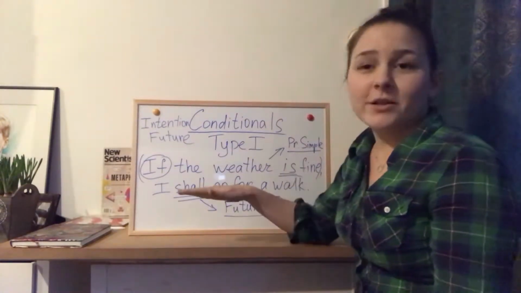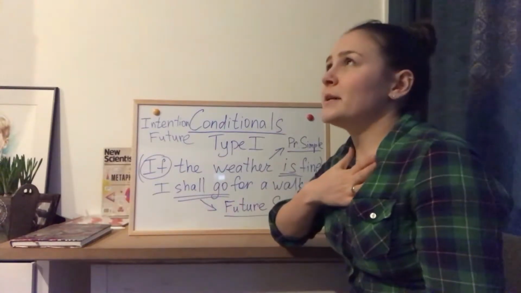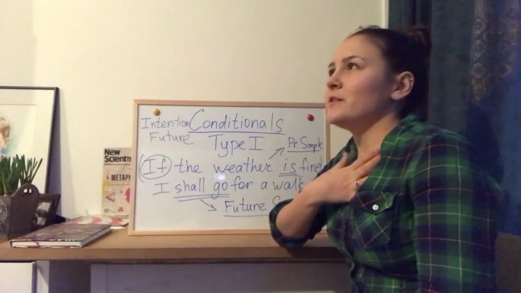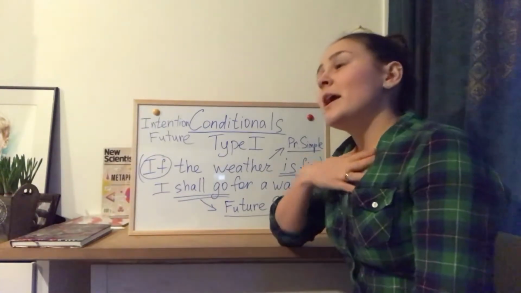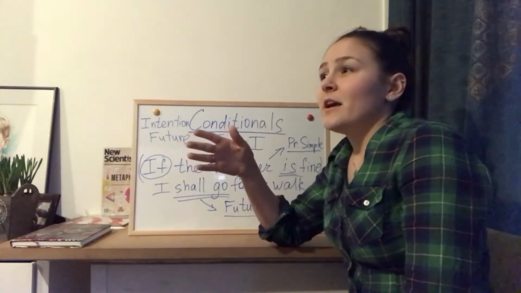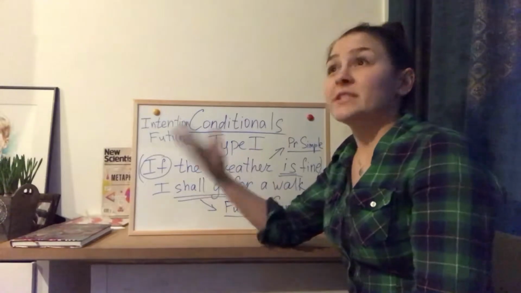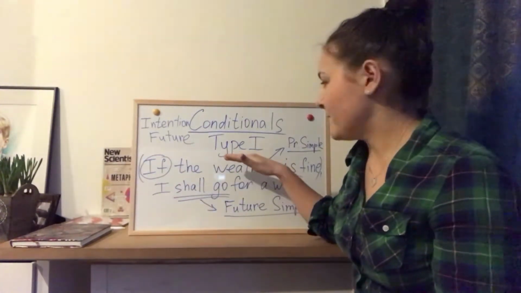So in conclusion, to sum it up, again I'm asking myself, what do I want to say? What is my intention? As soon as I understand that my intention is to tell a condition or some circumstance in the future and some result of it in the future, then I understand that I have to use type 1.